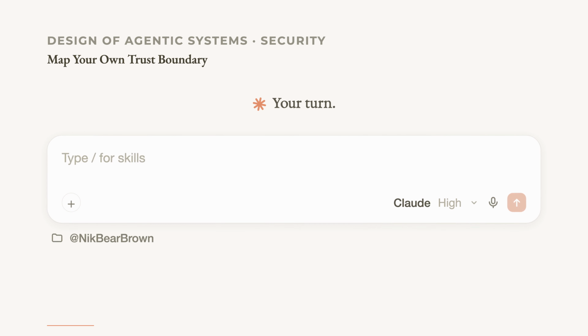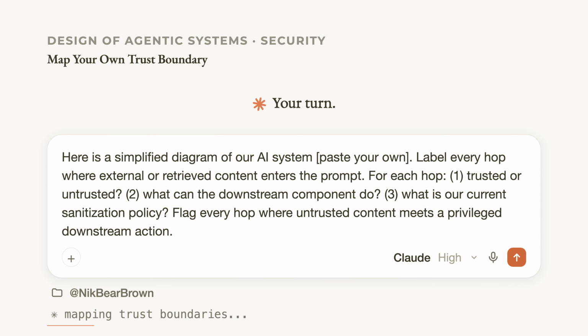Your turn: take this into a Claude session. Paste a simplified diagram of your own system, even a rough sketch in text, and ask Claude to label every hop where external or retrieved content enters the prompt. For each hop: is this content trusted or untrusted? What can the component downstream do? What is the current sanitization policy? Flag any hop where untrusted content meets a privileged downstream action. That is where your trust boundary actually is.